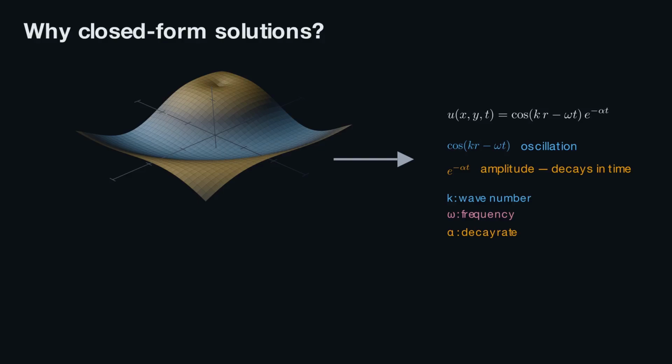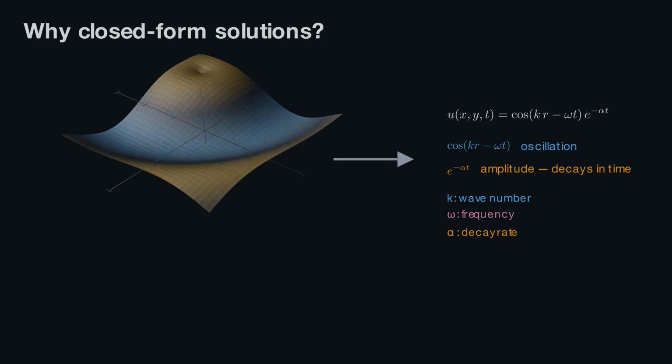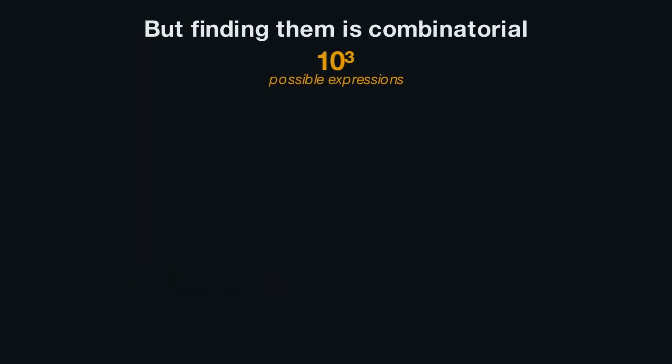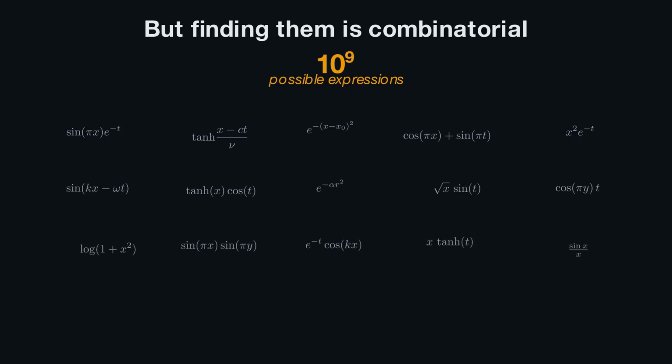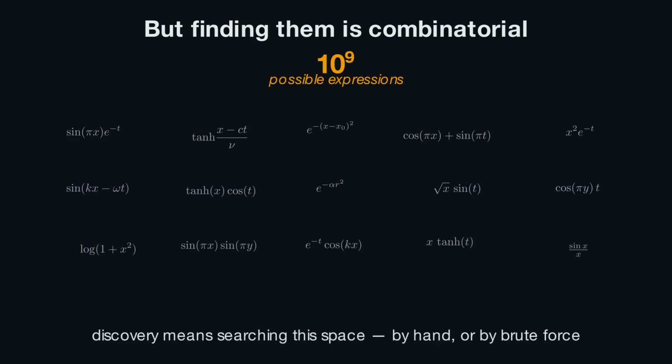But if they are so valuable, why are they rare? Because the problem of discovery is combinatorial. A solution is a particular combination of elementary functions, operators, and structural algebra, and the space grows rapidly with complexity. Manual derivation doesn't scale, and the existing automated approaches, symbolic or neural, haven't resolved it. That combinatorial explosion is the bottleneck we address.